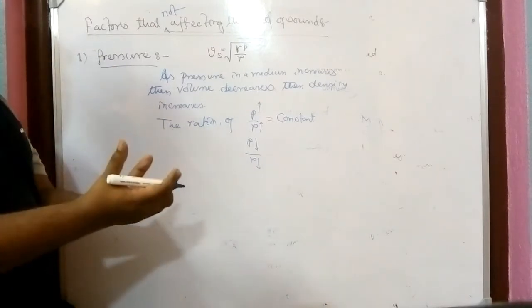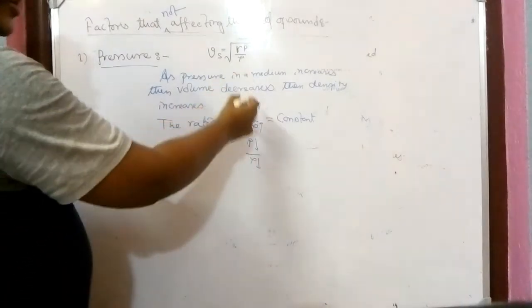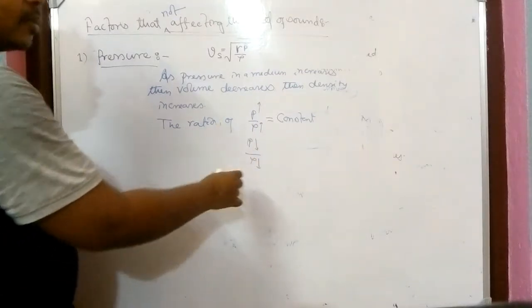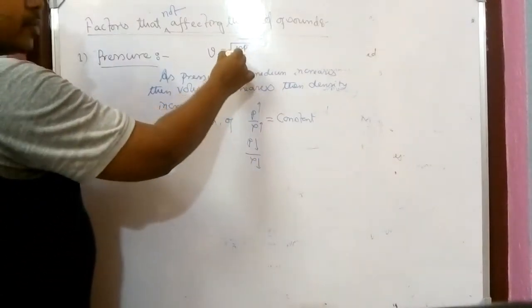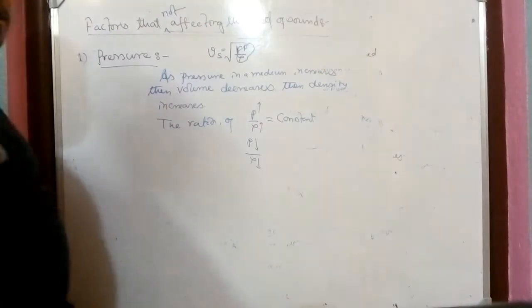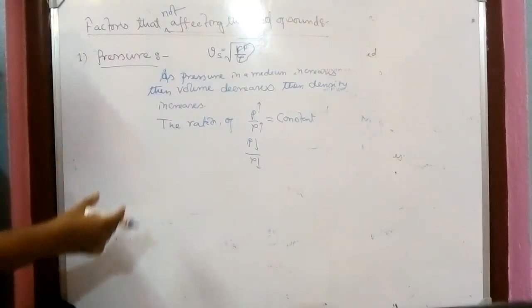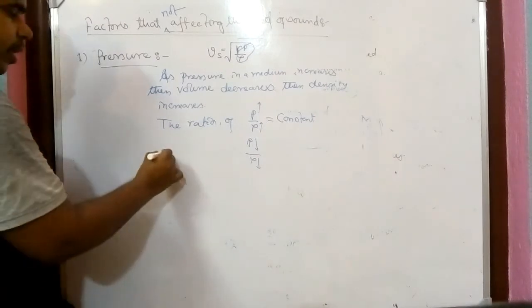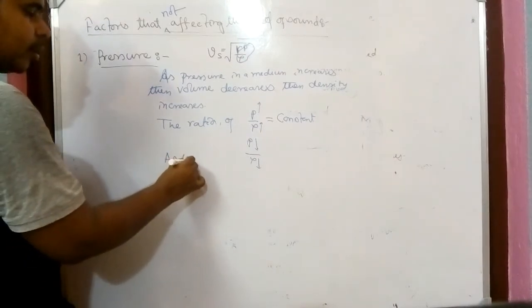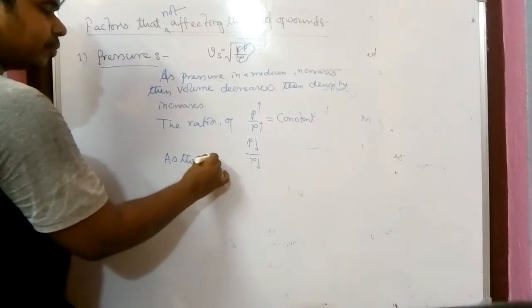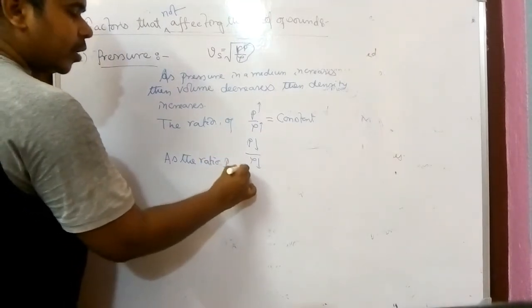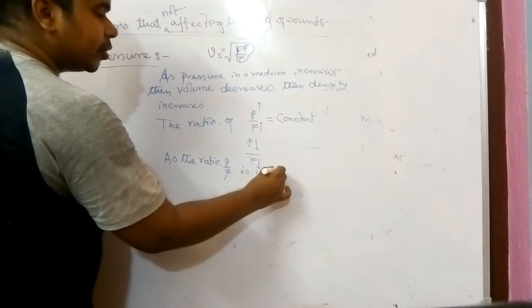See the relation. As the pressure increases, the density increases. As the pressure decreases, the density decreases. So here we have the ratio P by rho. If pressure increases, the whole ratio will be unchanged. So we can say as the ratio P by rho is unchanged,